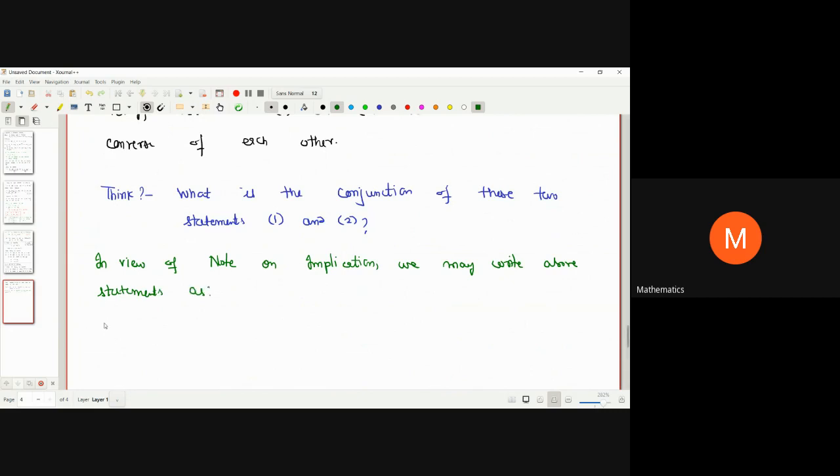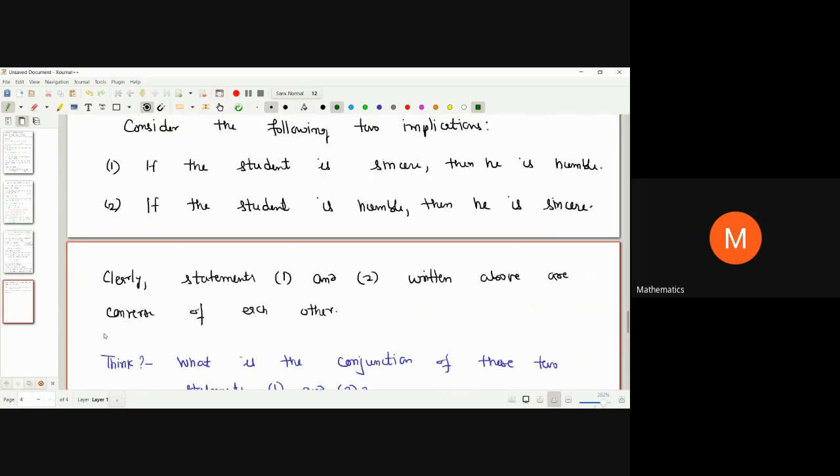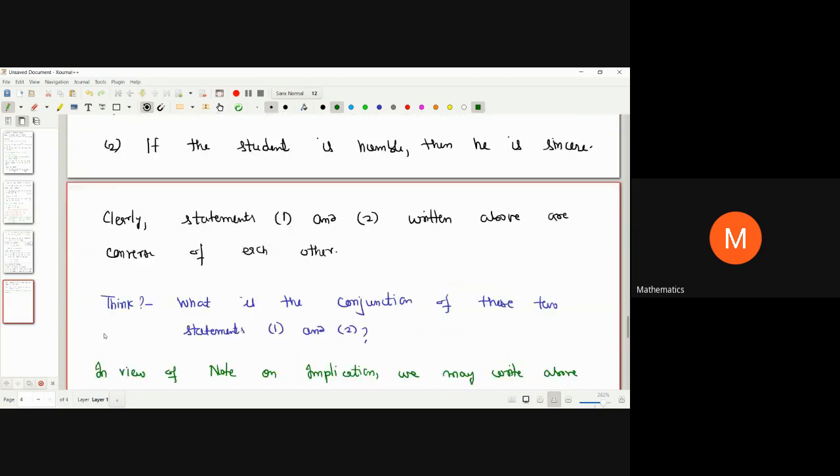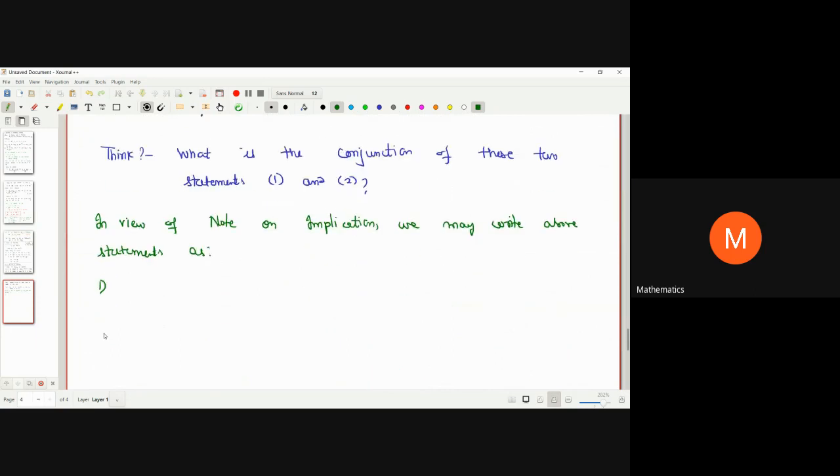Number one, the first statement was, if the student is sincere, then he is humble. I'm going to write it as, the student is humble if he is sincere.